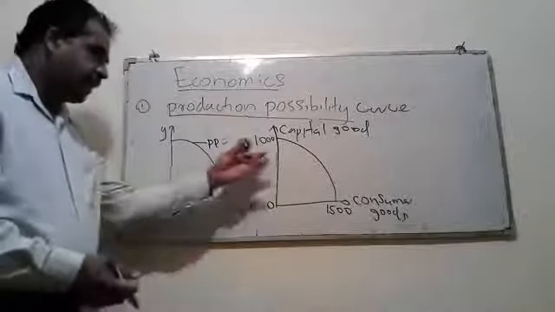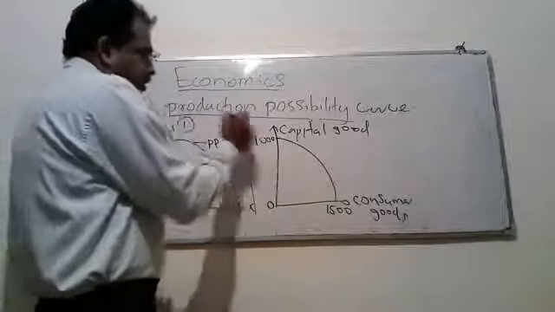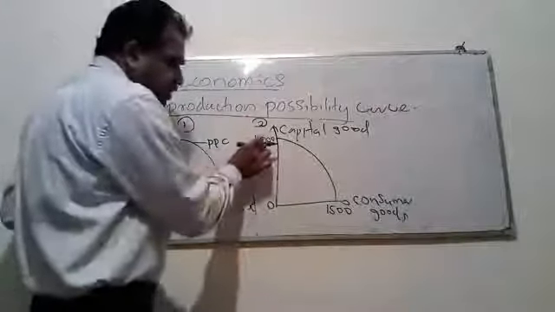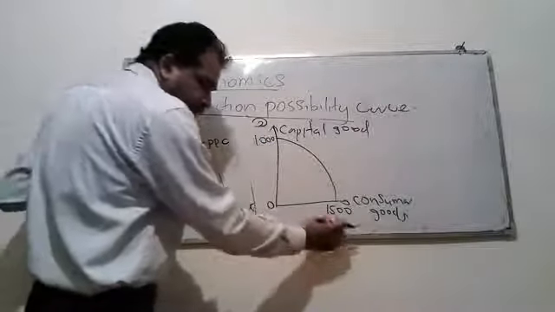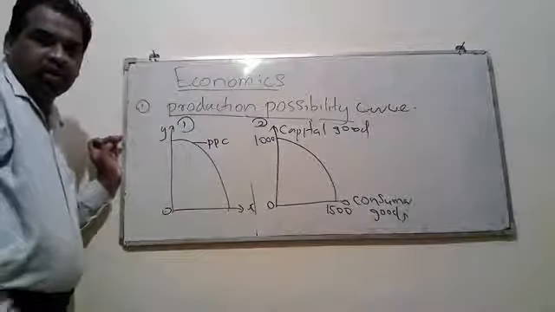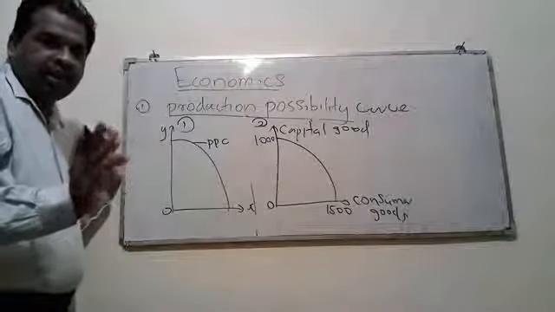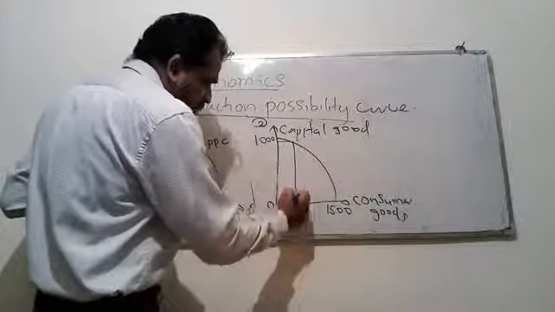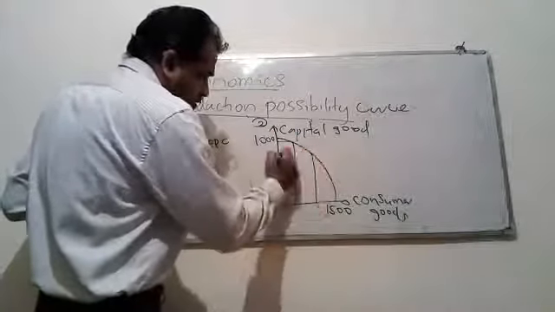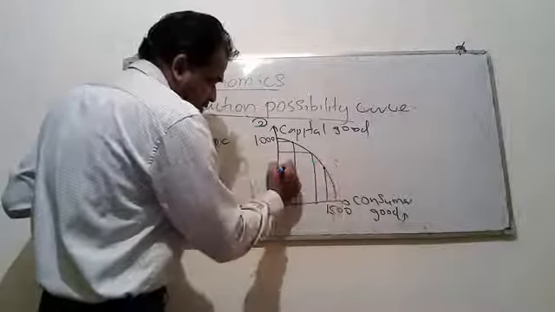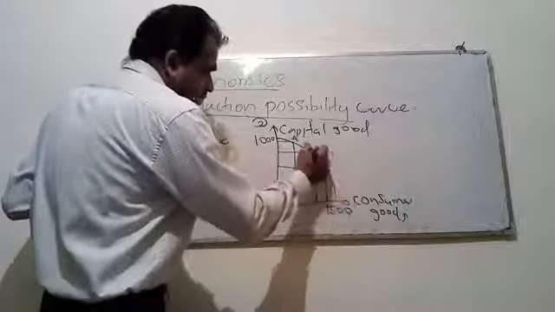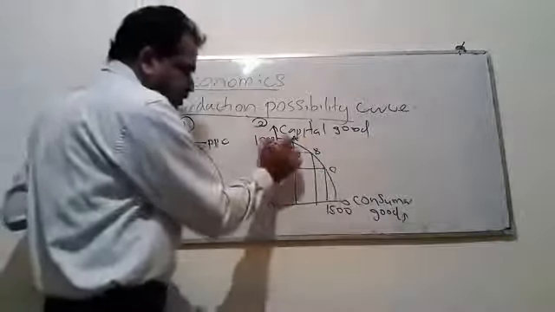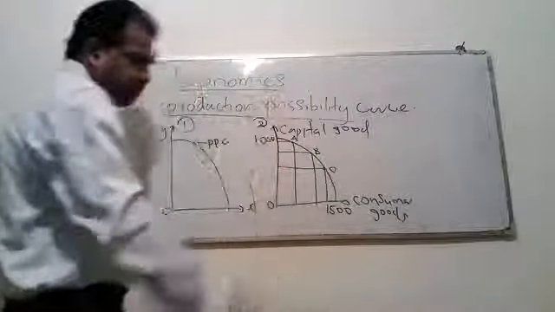Then if you take this diagram, you can never produce 1000 of capital goods and 1500 of consumer goods together. You have to select any combination along this curve. This is A, this is B, this is C. I have indicated three points: point A, point B, point C.